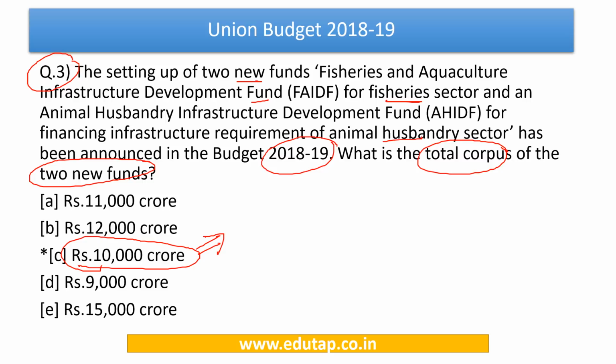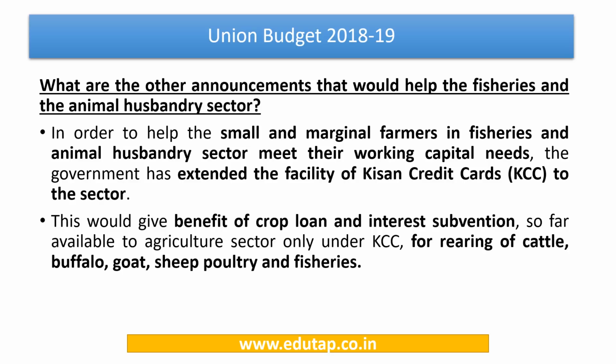So there was also a question in the examination pertaining to the budgetary allocation of that particular fund. So automatically this question becomes important from the exam point of view. Now friends, let us have a look at what are the other announcements that would help the fisheries as well as the animal husbandry sector.